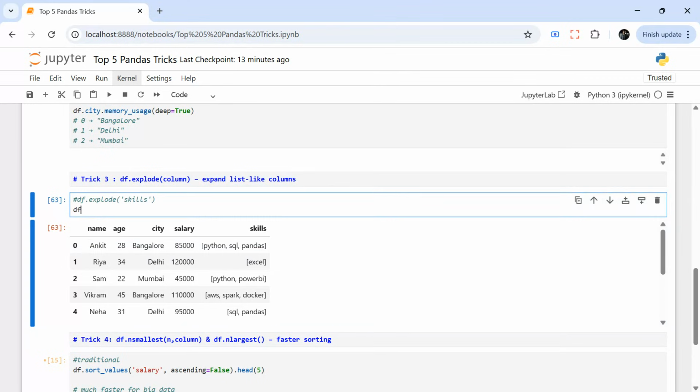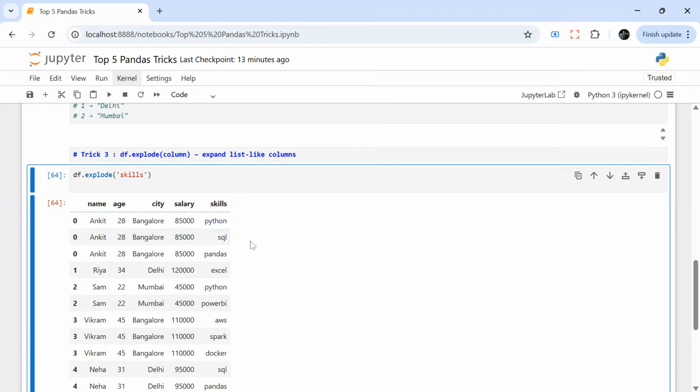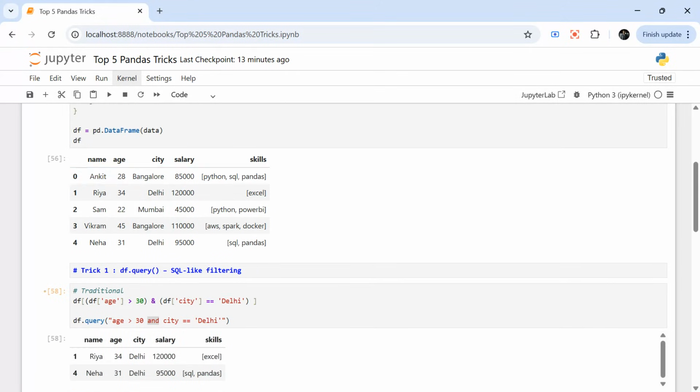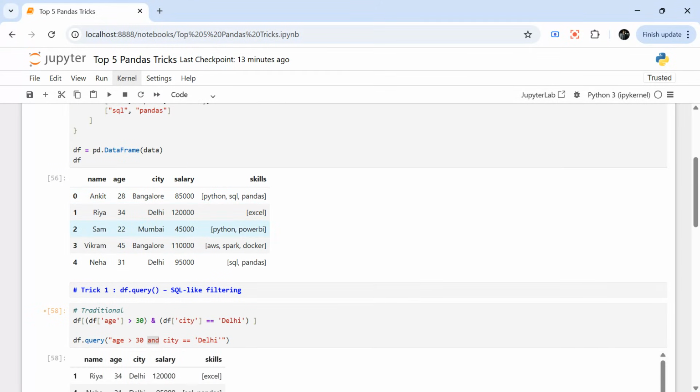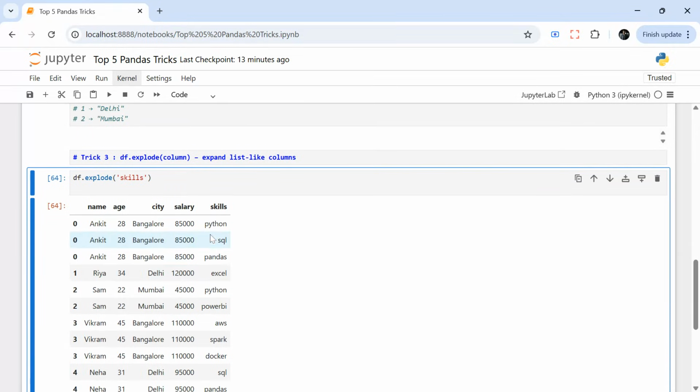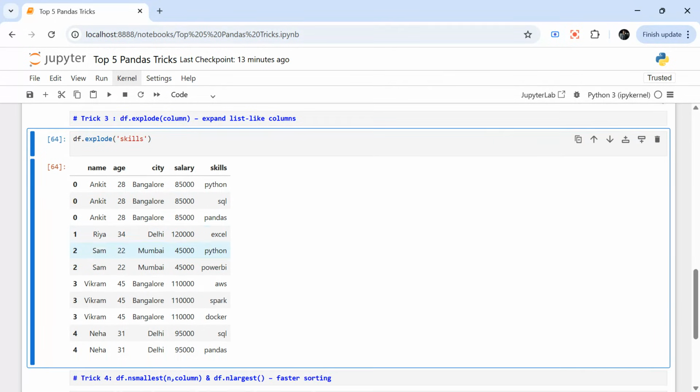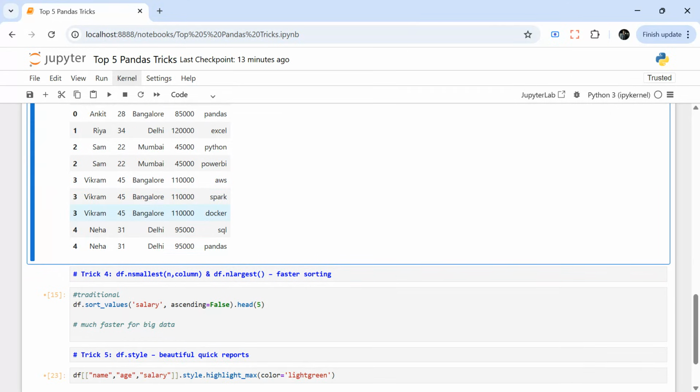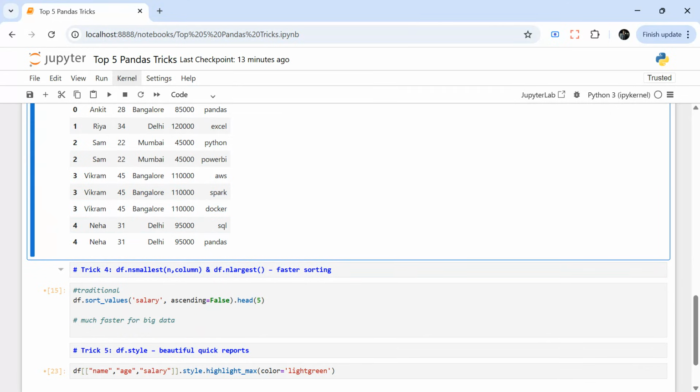So you can easily do it using df.explode. I pass the column that I want to explode. When I run this, you see Ankit has three rows now, with the same index. Ria has only one, Excel. Sam has two, Python and Power BI. So you can easily explode it. Basically, you are converting a list to multiple rows, right? Great. Let's move on to trick number four. Again, this is on optimization.